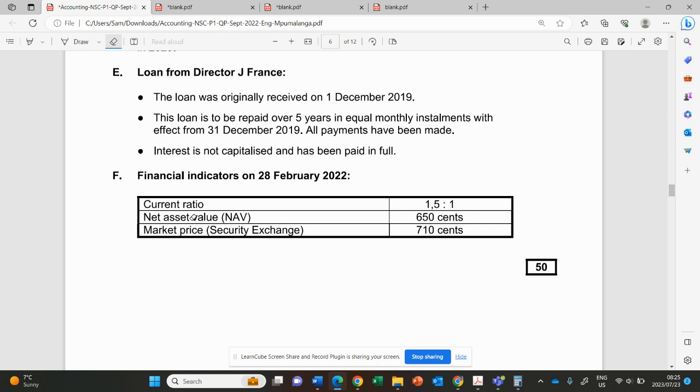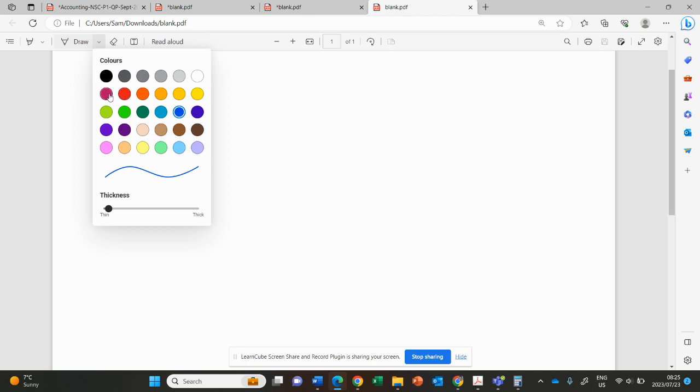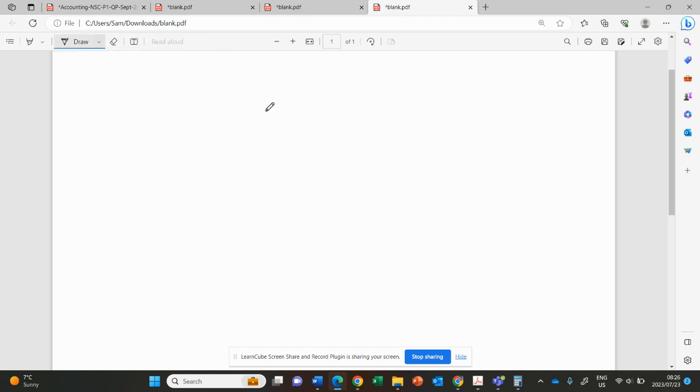Yeah, it's possible that we can use the nav. We'll use the two methods of calculating the value of ordinary share capital. So let's use the nav.